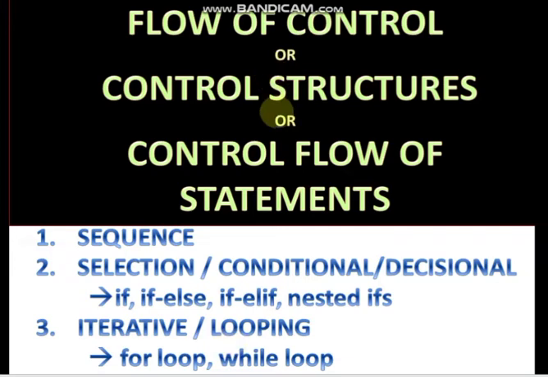Now, flow of control: control structures, control flow of statements or constructs in a program. We will be learning about the different types of flow of control: sequence, selection, which is also known as conditional or decisional, where we have simple examples like if else, if elif, nested ifs. And then we have the iterative or looping construct, where we will see examples of for loop and while loop.